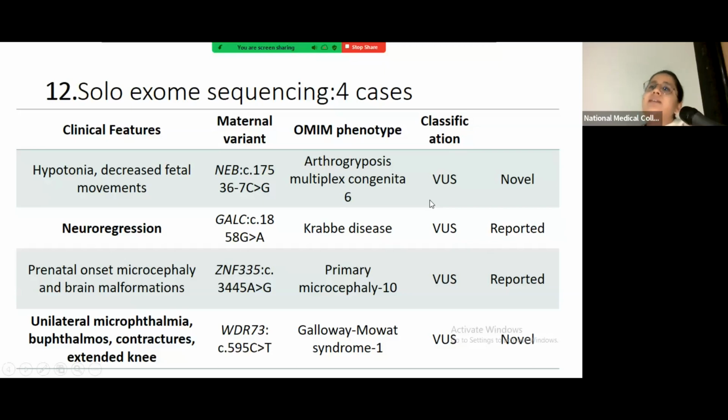So in this case, with sequencing of the father, if the father is carrying a pathogenic or likely pathogenic variant, then based upon ACMG guidelines, we can classify some of these variants as being causative in the proband. But even if the father turns out to be negative, the diagnosis will remain VUS. So it's wise to make sure that both parents are sequenced.